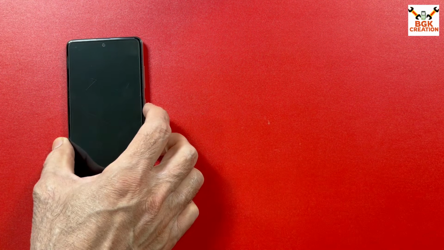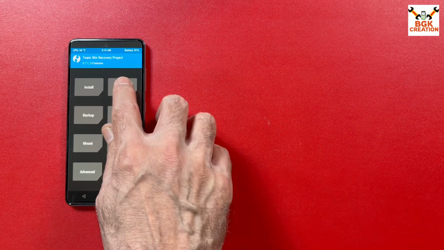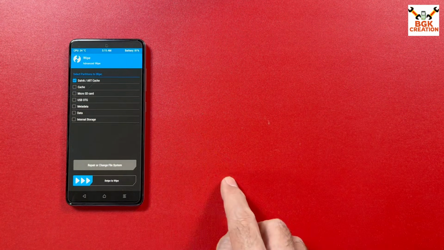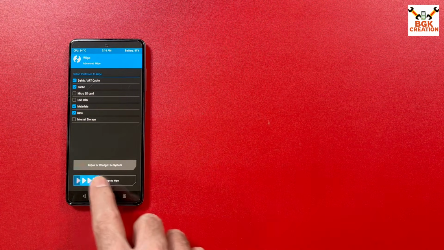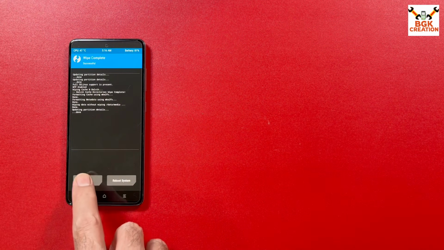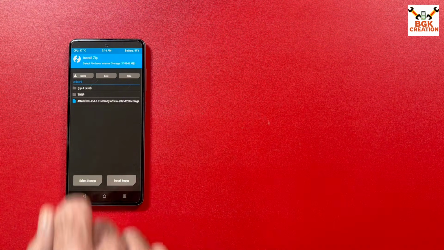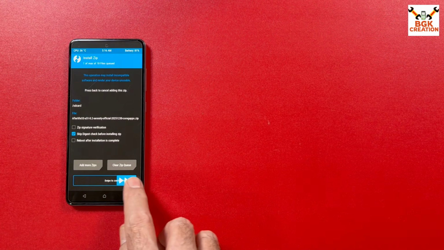Then unlock the TWRP screen, swipe to unlock. Then first tap Wipe, then Advanced Wipe, select first Dalvik, Cache, Metadata and Data, then swipe to wipe it. When done, go back to the main screen, tap Install. You will see the ROM file, tap to select the ROM file and then swipe to start flashing it.